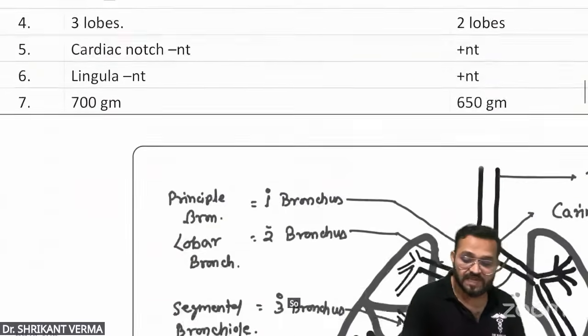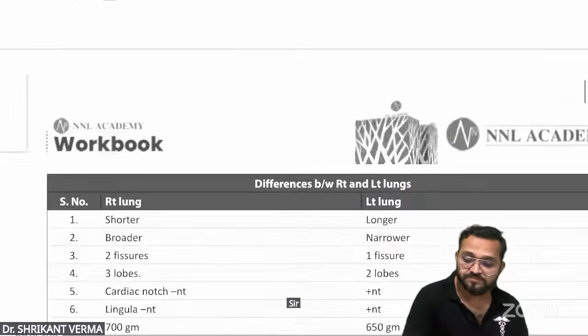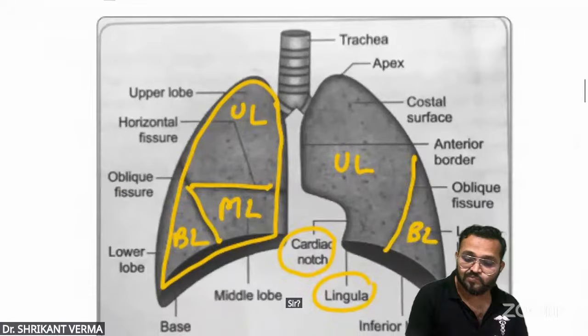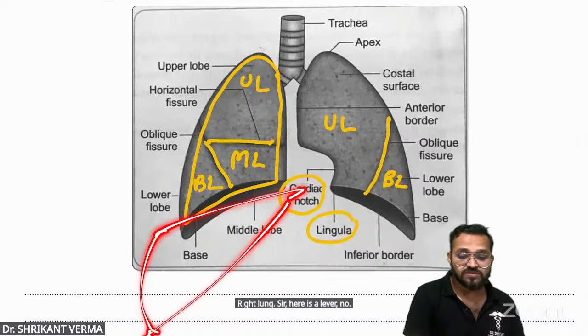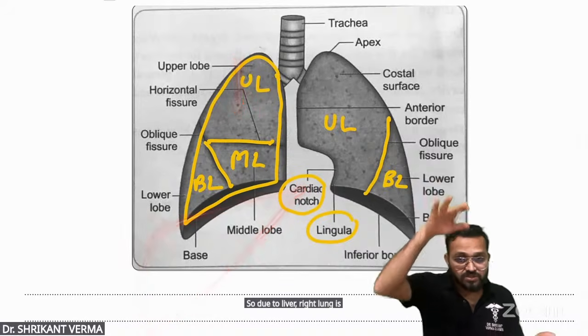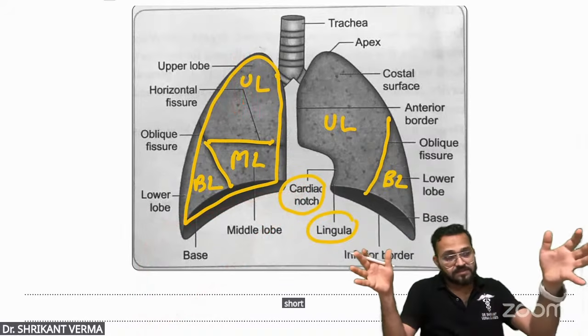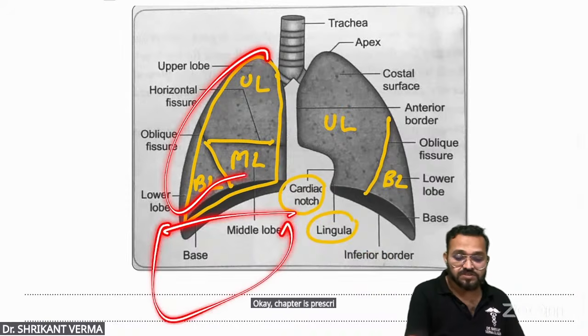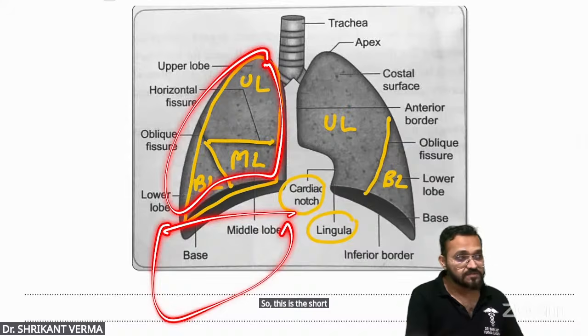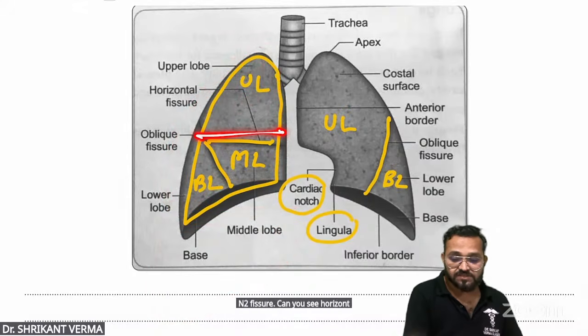So these are the differences I'm telling you here, sir. Right lung, sir, here is a liver, no? So due to liver, right lung is shorter, wider. Okay, it is flattening it, pressing it. So this is the shorter but wider. It is having the three lobe and two fissure. Can you see horizontal fissure? This is the oblique fissure.